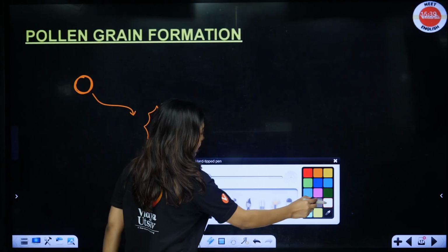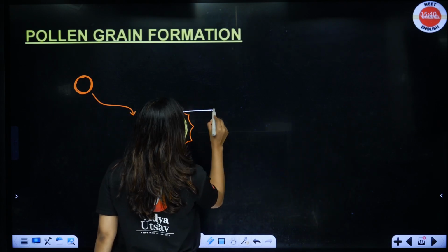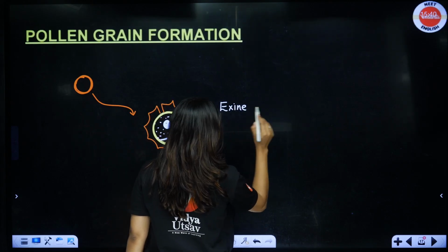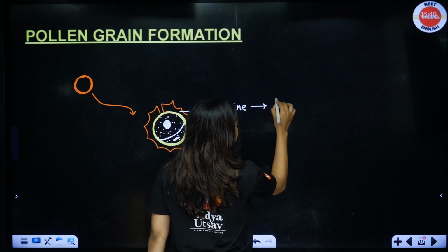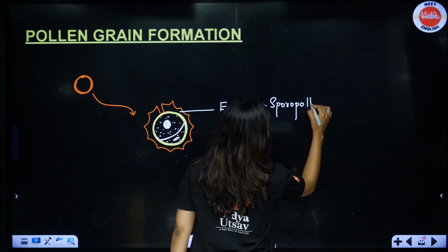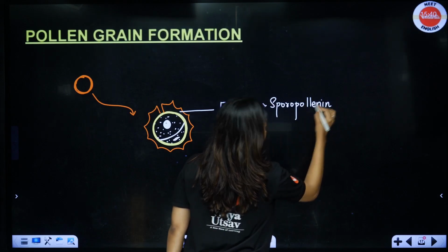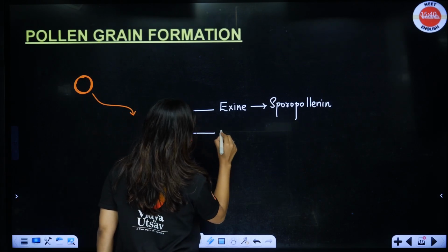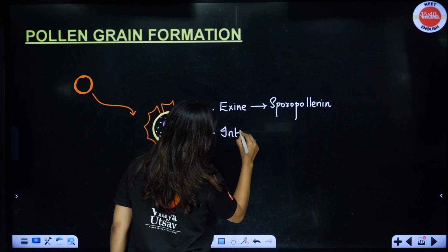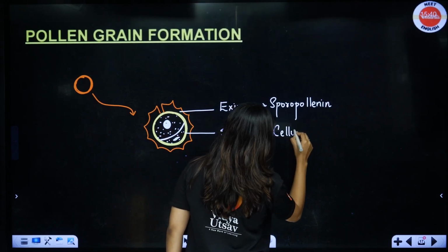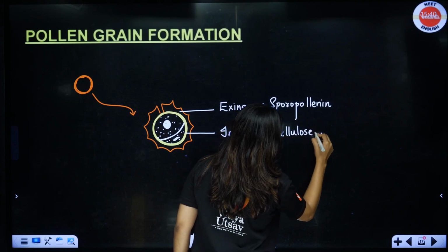Now, students, let's label the pollen grain portion. Outside what you are seeing is called the exine. This is the outermost layer, and this exine is made up of one of the most resistant materials on earth, which is called sporopollenin. Then, students, the yellow color that you are seeing is called intine, which is made up of cellulose and pectin.